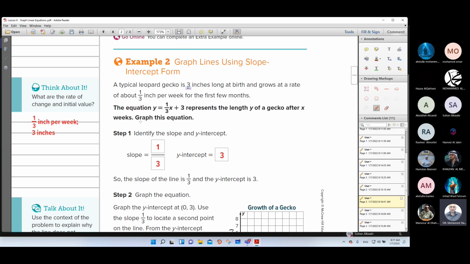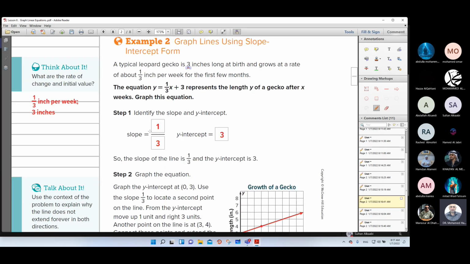Graph this equation. So the first step, identify the slope and y-intercept. This is the slope, 1/3. So the slope equals 1/3. And the y-intercept, b, equals 3. When you have b = 3, it means you have the point (0, 3).